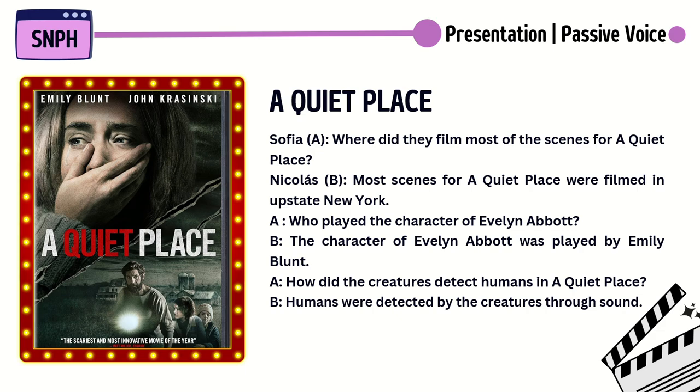Where did they film most of A Quiet Place? Most scenes for A Quiet Place were filmed in upstate New York. Who played the character of Evelyn Abbott? The character of Evelyn Abbott was played by Emily Blunt.